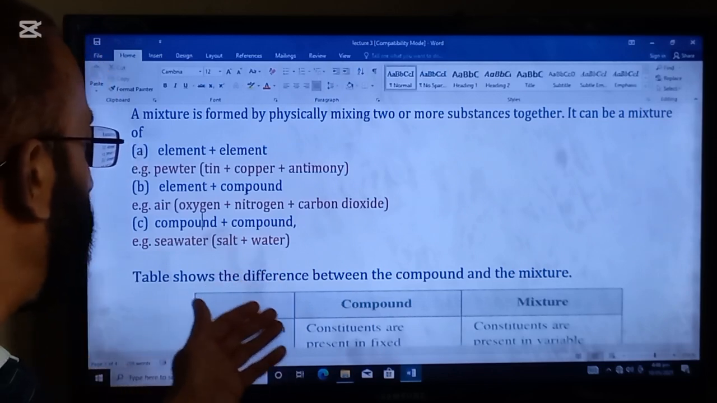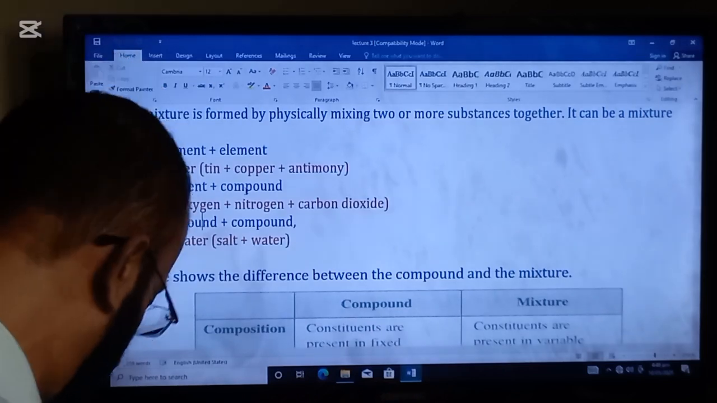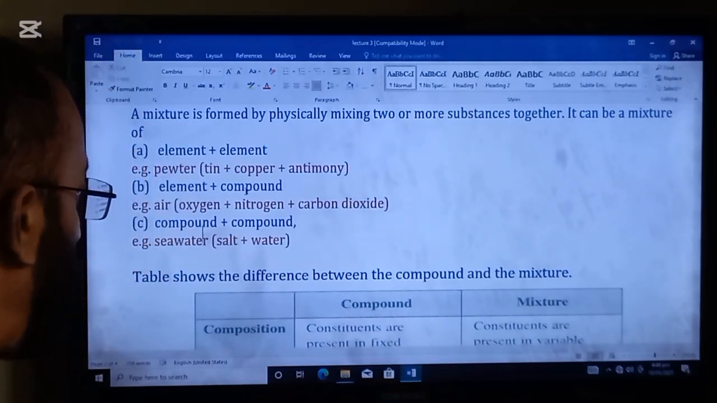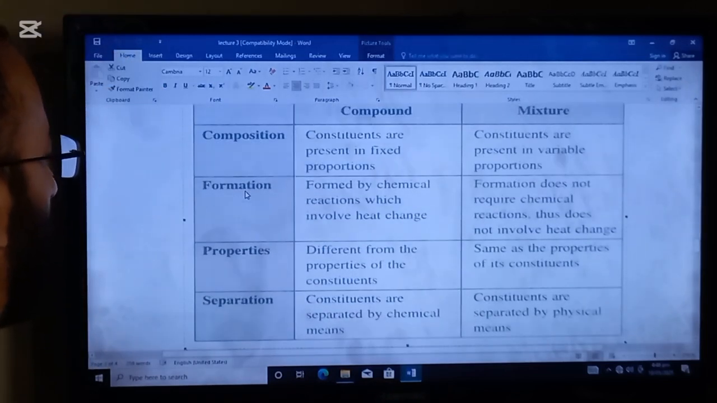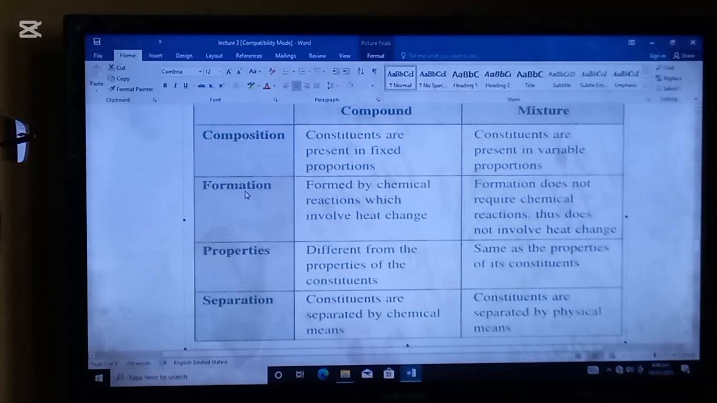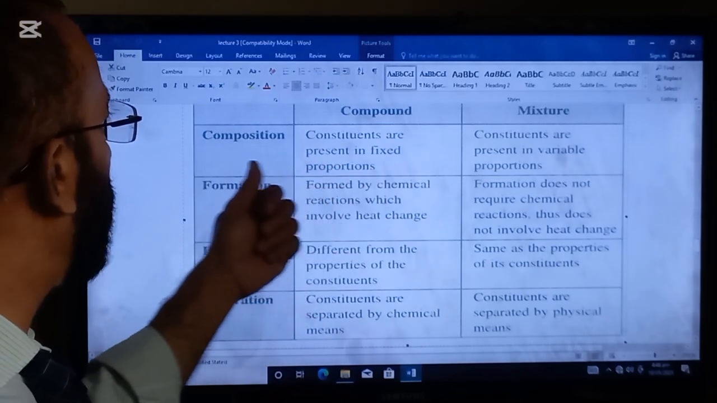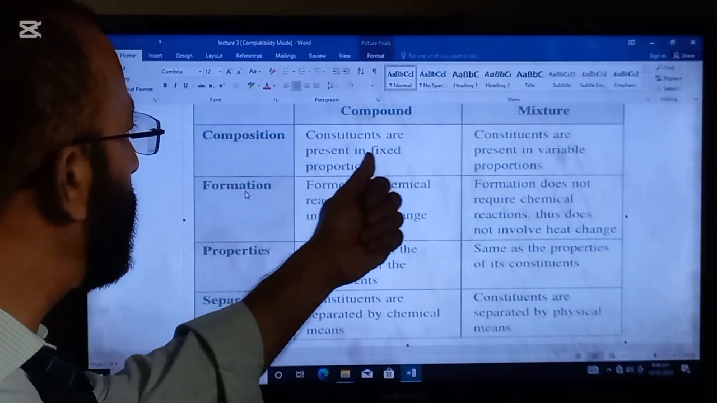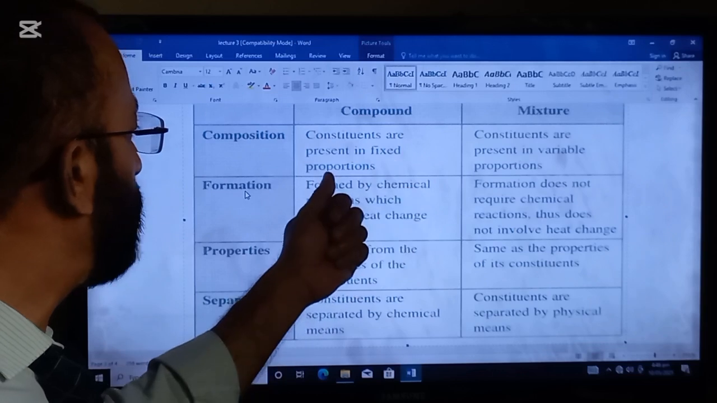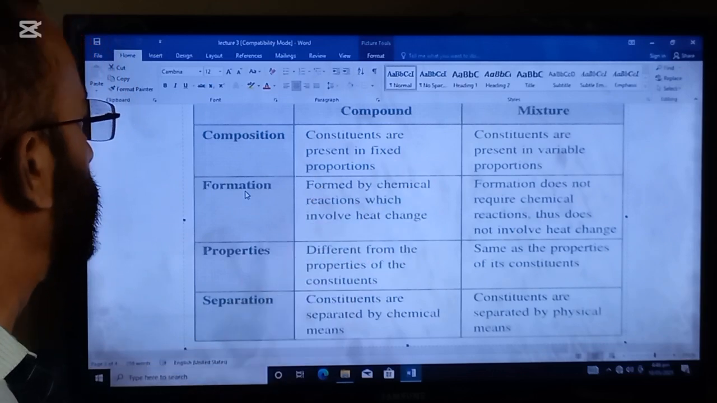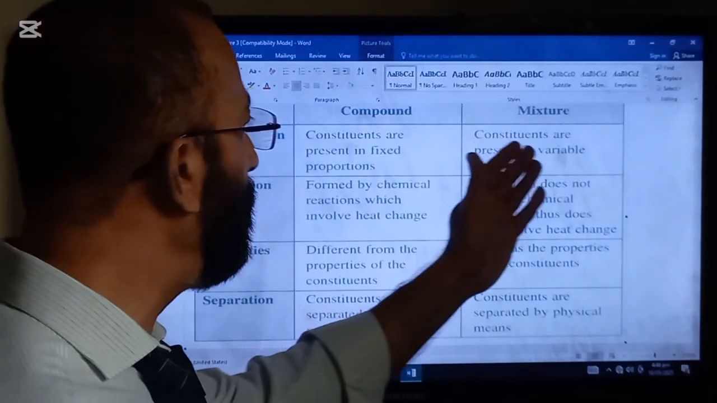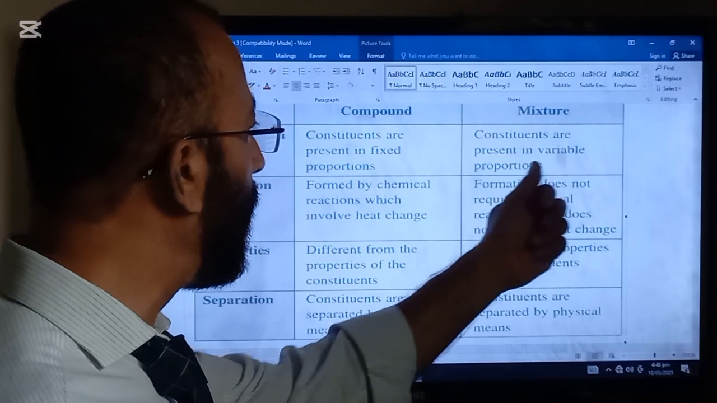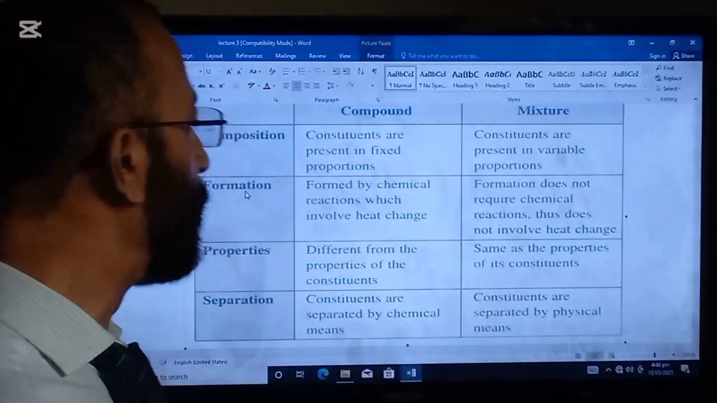Now the table shows the differences between the compound and the mixture. This is another very important question which frequently comes in the paper. So the composition of a compound: constituents are present in fixed proportions, whereas the composition of a mixture: constituents are present in variable proportions.